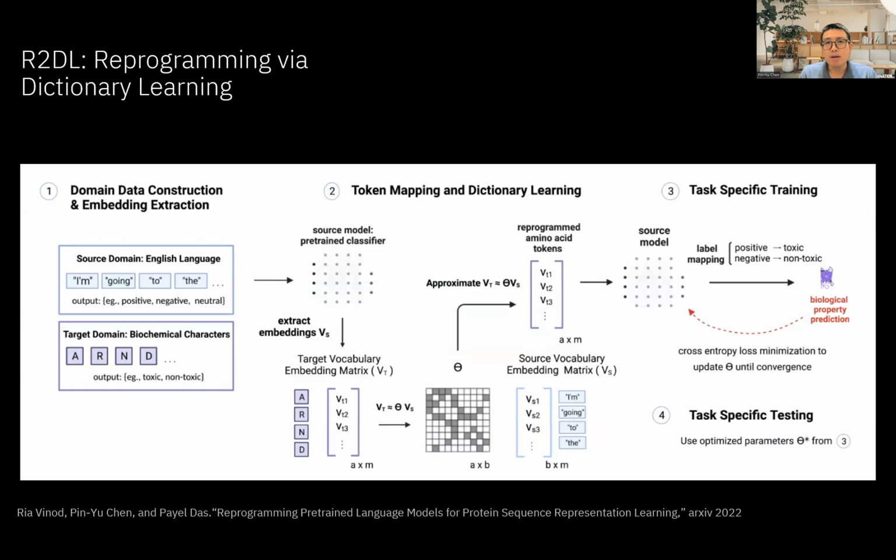We have a paper that shows we can reprogram an English language model to do protein learning tasks by doing dictionary learning. Basically, we need to figure out how to map the token embeddings of the English tokens to the molecule tokens, amino acid tokens in this case, by representing each amino acid token as a sparse linear combination of the embedding tokens from the English domain. And by doing so, we can use the same model reprogramming ideas to do protein learning with high efficiency.